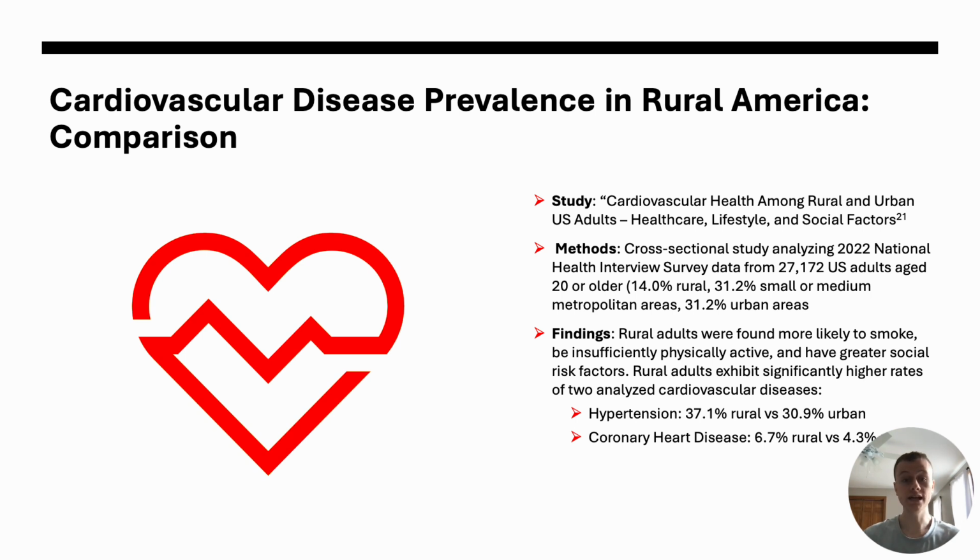To gain a greater understanding of the burden of cardiovascular disease among rural populations in the United States, let's discuss a study recently published. A cross-sectional study titled Cardiovascular Health Among Rural and Urban U.S. Adults, Healthcare, Lifestyle, and Social Factors analyzed 27,000 adults through a dataset collected in 2022. Their findings showed rural adults were more likely to smoke, be insufficiently physically active, and have greater social risk factors, all which align with the previous social determinants discussed. In addition, they found rural adults exhibit significantly higher hypertension and coronary heart disease rates compared to their urban counterparts.